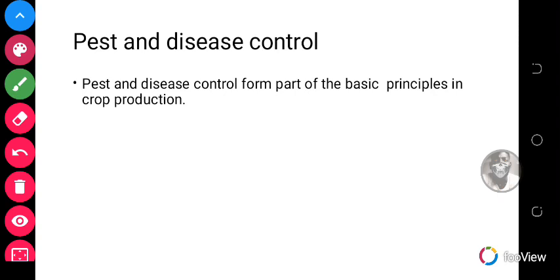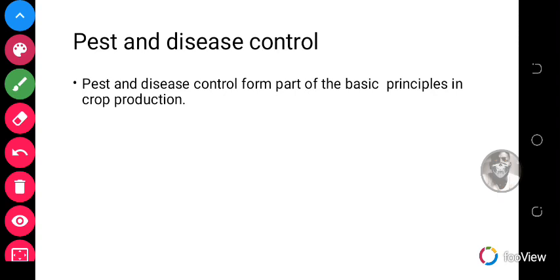Also, disease control. There are different kinds of diseases that attack and affect crops, and as such need to be controlled. Some of the diseases are caused by factors like nutrient deficiency. So reasons why we need to control diseases in crop production: they reduce crop yield, because when your plants are diseased, you can't sell them to get enough income. And so you realize that once they are diseased, they are not useful again. So it reduces the amount of very good crops you want to sell.